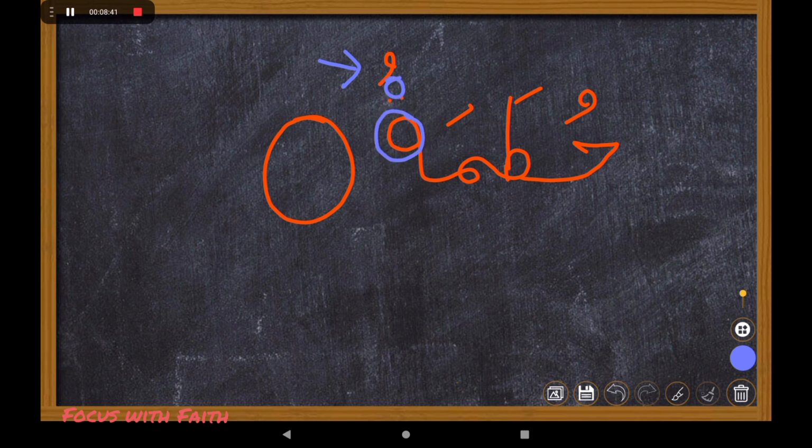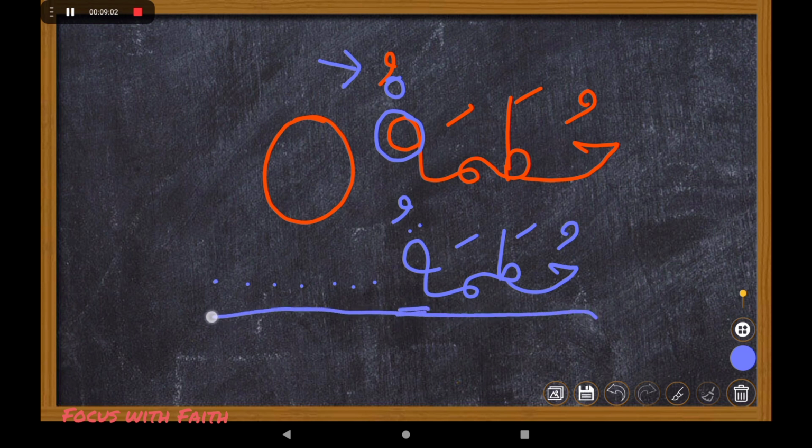So that is going to become hutamah, irrespective of the symbol it is having. If you don't stop, you read it as ta, hutamatu, and you go on.